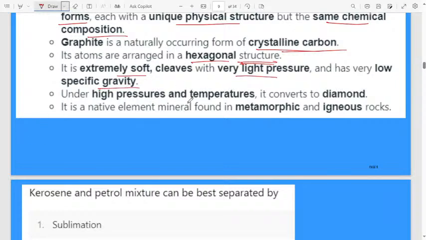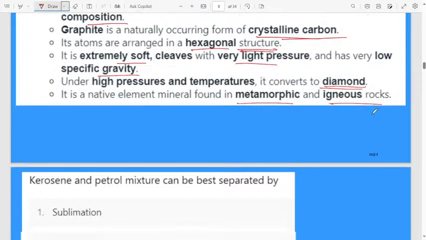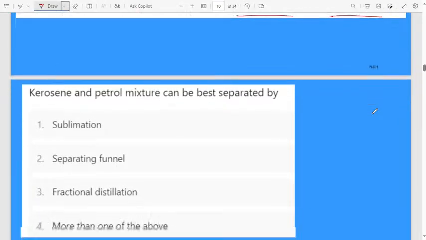Under high pressure and temperature, it converts into a diamond. See, graphite is an allotrope of carbon, and at high temperature and pressure, you can convert that graphite into a diamond. It is a native element mineral found in metamorphic and igneous rocks. Okay, let us move to the next question.